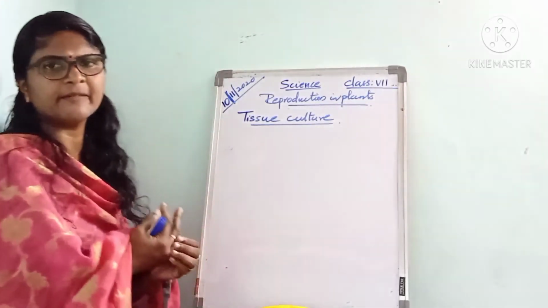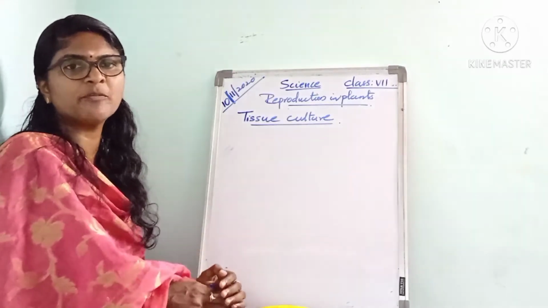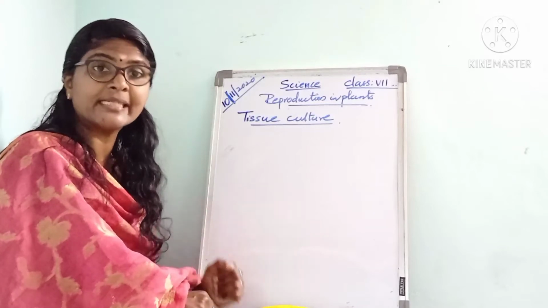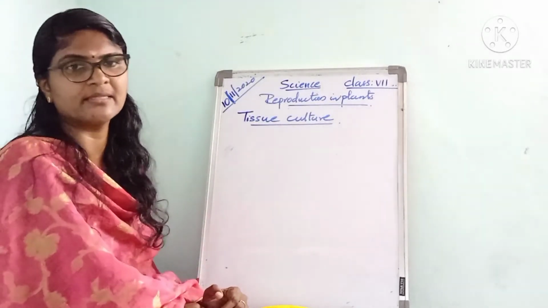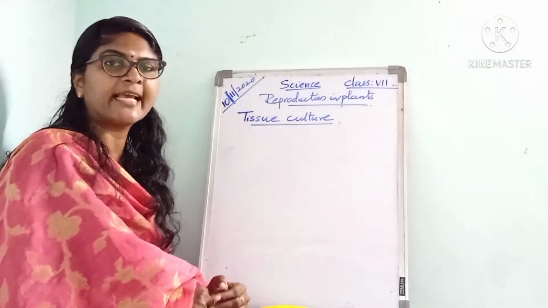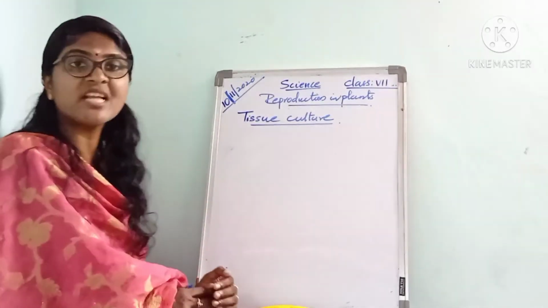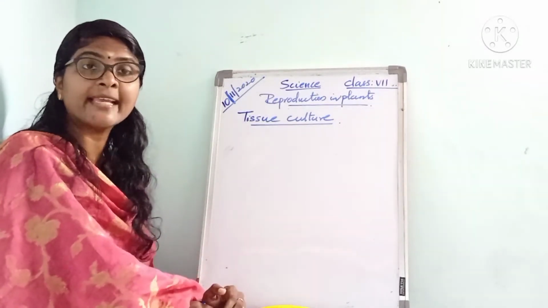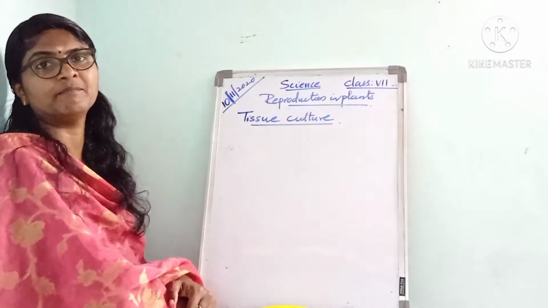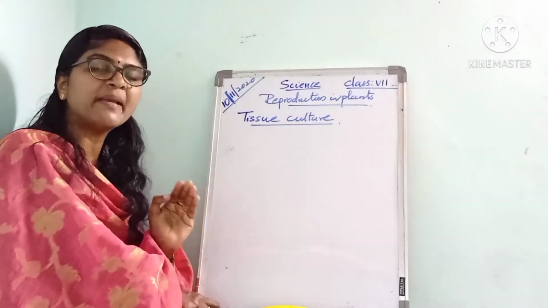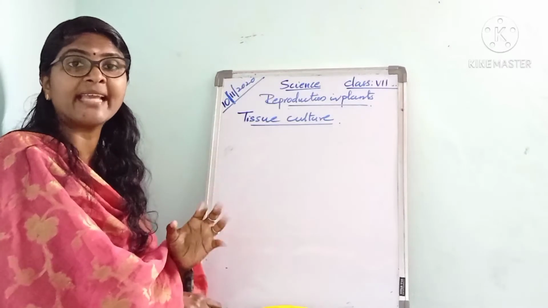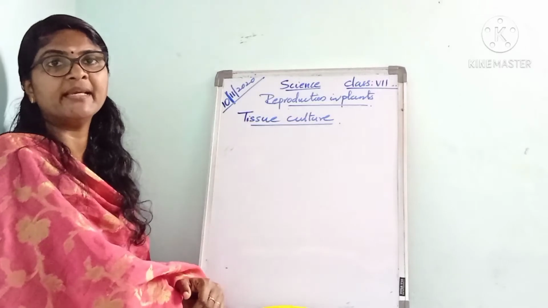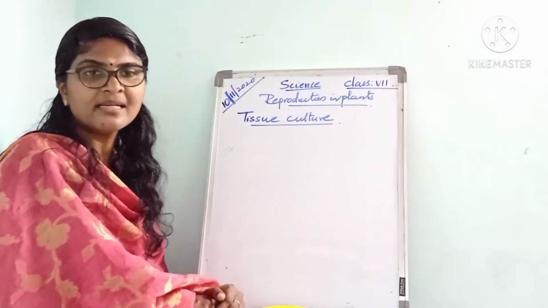In this artificial mode of vegetative propagation, the method of tissue culture is undertaken in specialized laboratories. It is based on the principle that a new plant can be developed from a single cell.